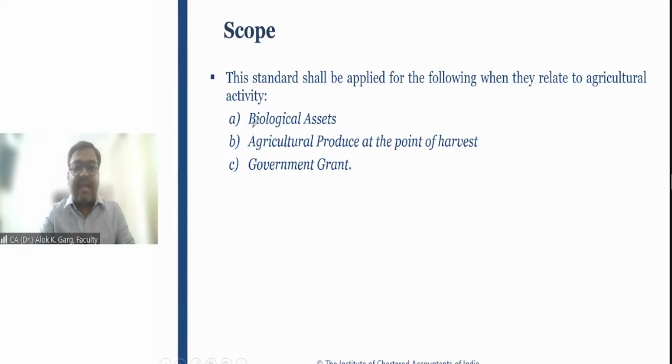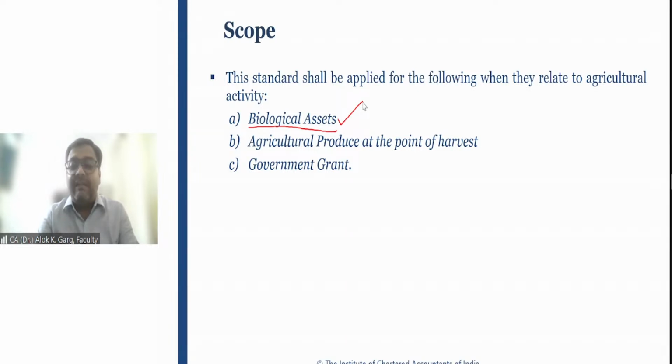this standard is applicable to the biological asset. What is meant by biological asset? Biological asset is a living animal or plant. Tanisha, it is not just plant or animal. It is living animal or plant. If a plant is dead, if an animal is dead, it is not a biological asset.